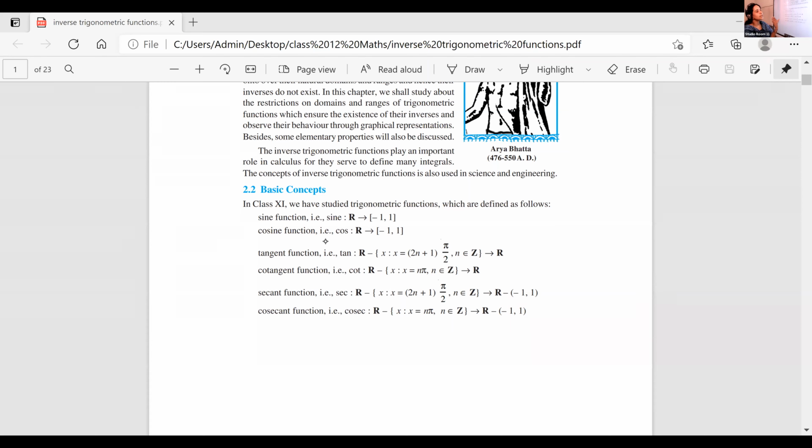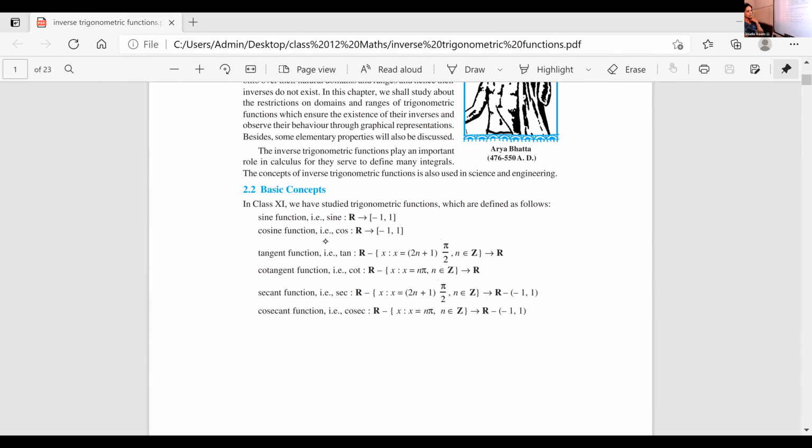All the odd multiples of pi by 2, we are removing. So tangent is the function from all the real numbers except (2n+1) pi by 2 to R. We learned that for tan, the minimum value is -infinity, maximum value is infinity. So its range is R.